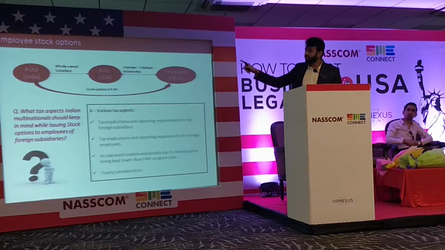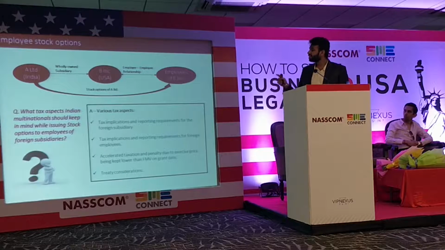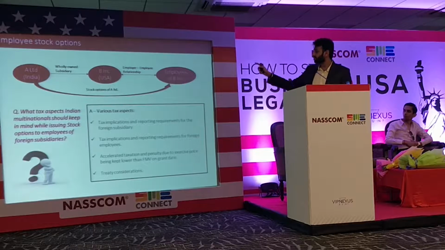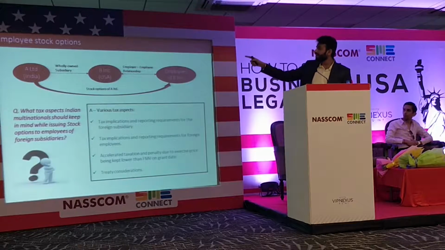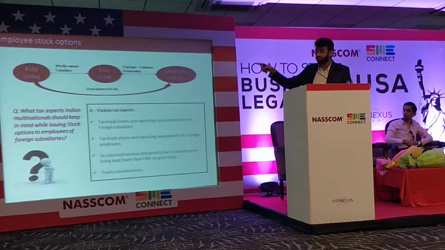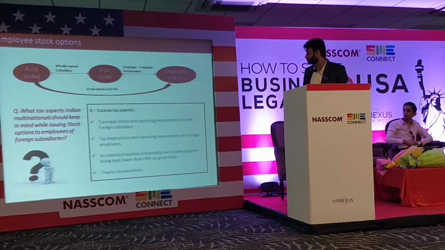The employees provide service to B Inc, but the stock they receive is of A Limited, the Indian entity. This is very normal in the employee stock option scenario, because B Inc is a wholly owned subsidiary, so it cannot issue the stock options. The Indian entity, being a listed entity, issues its stock to the employees.